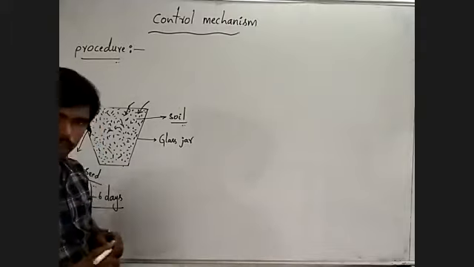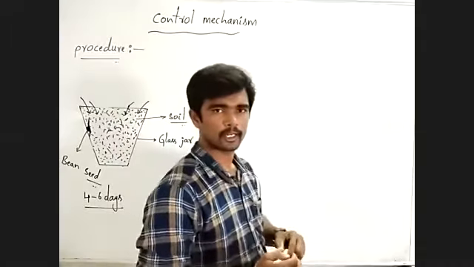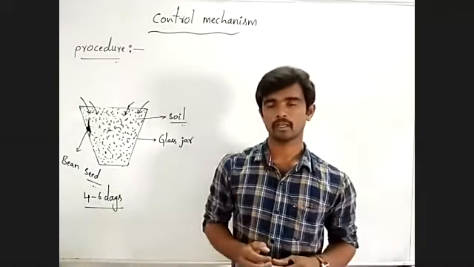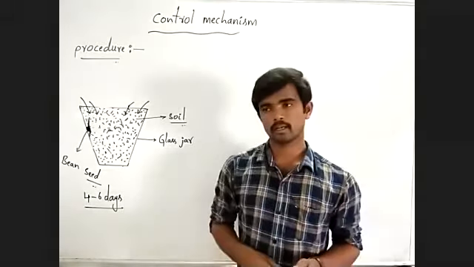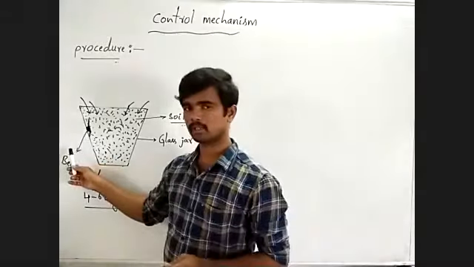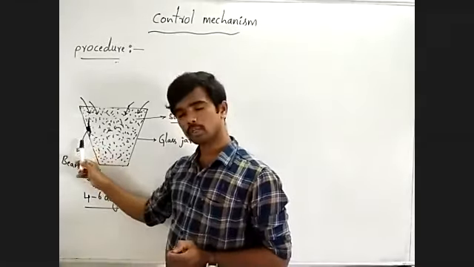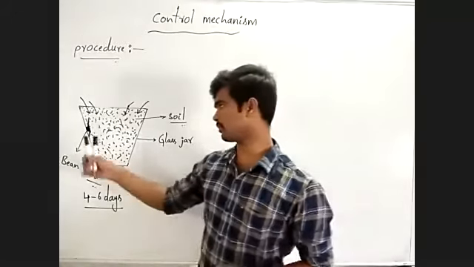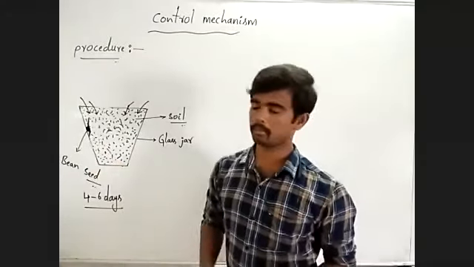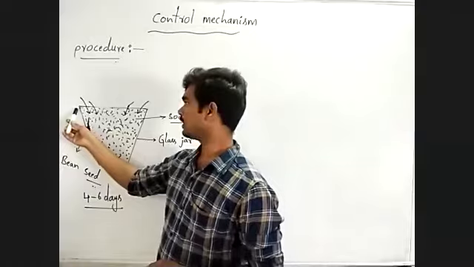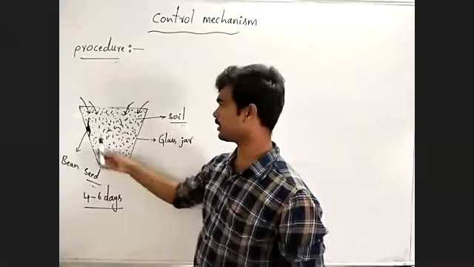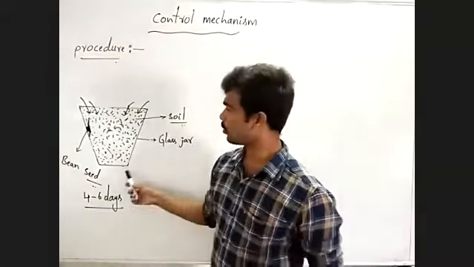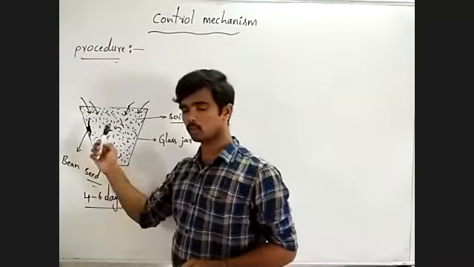You can observe the germination and growth of the root and stem carefully here. From the outside, you can clearly see the growth of the root system and the shoot system because we took a glass jar.